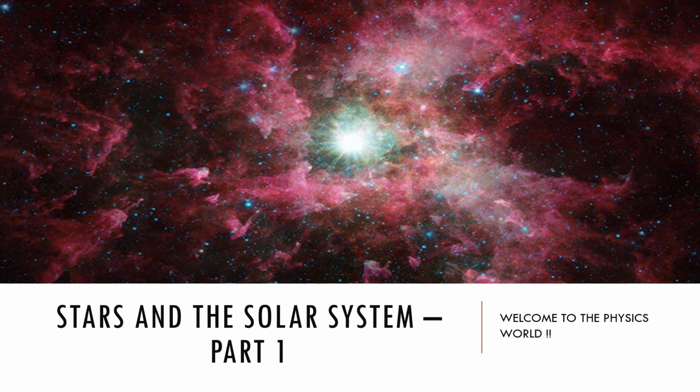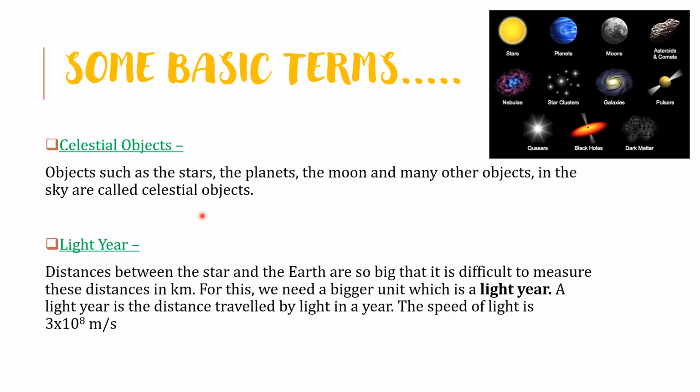In this video, I'm going to talk about stars and the solar system. This chapter I'm going to cover in two parts. First, we will discuss some basic terms. Celestial objects: objects such as stars, planets, moon, and many other objects in the sky are called celestial objects.